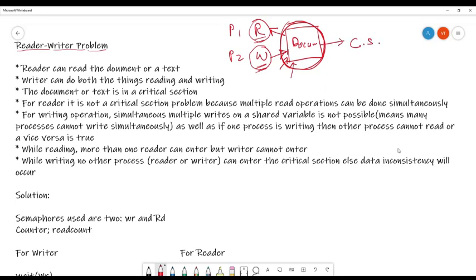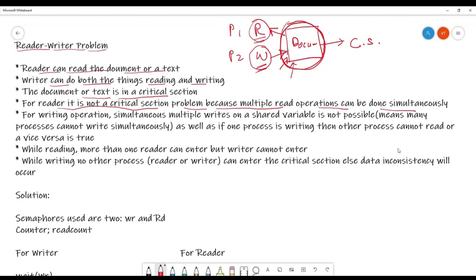Reader can read the document or text. Writer can do both things, reading and writing. But here we are considering that the writer will just write, and if needed, it can read and write. The document or text is in the critical section, as I have already mentioned, because it is common among the processes. For the reader, it is not a big critical section problem because multiple read operations can be done simultaneously.